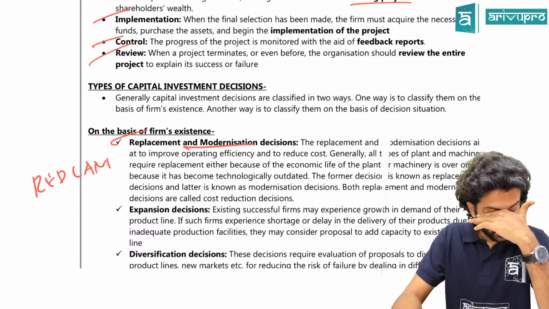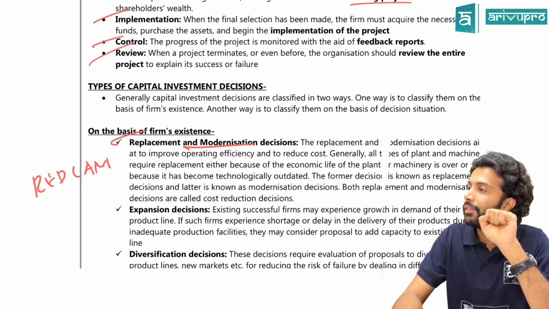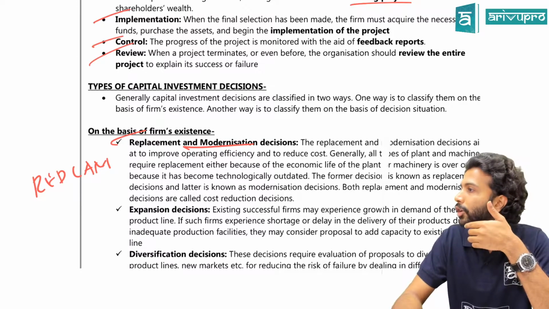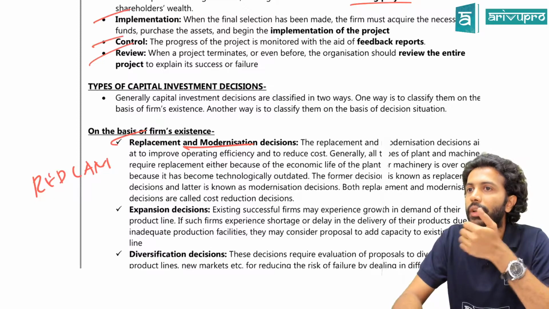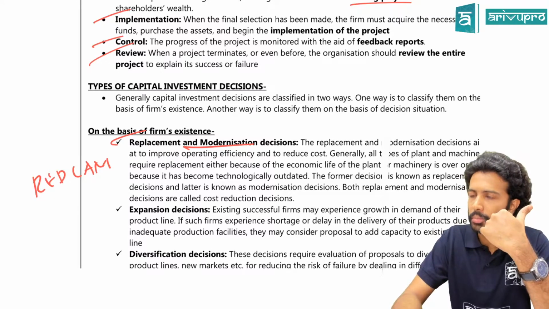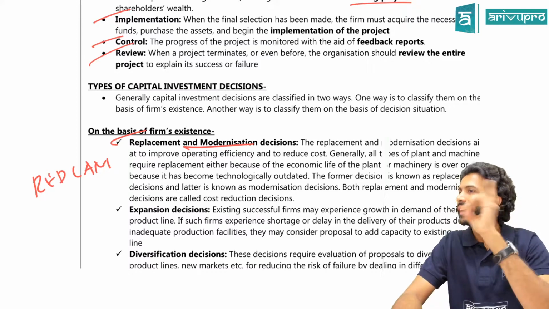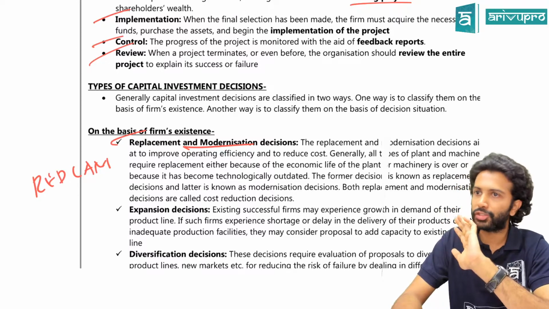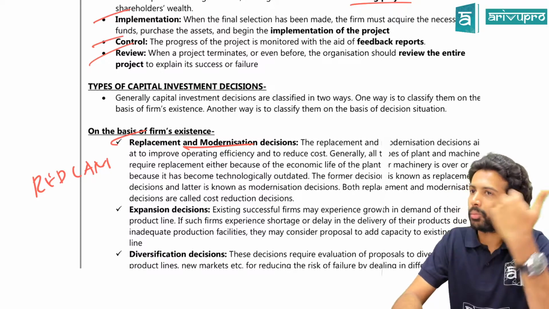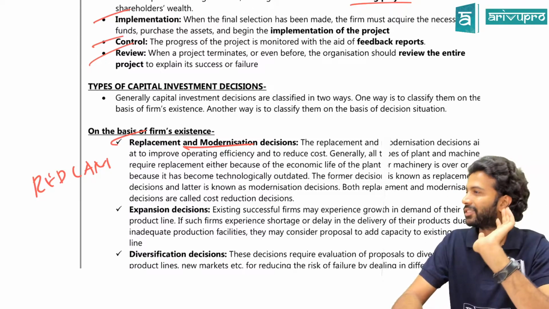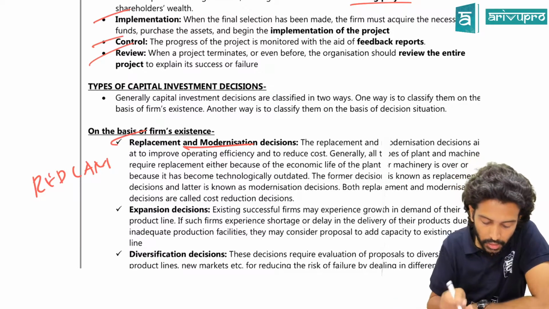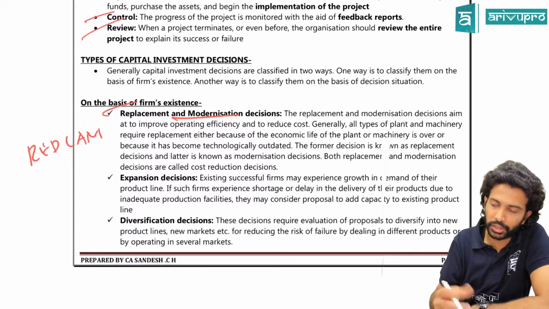Let's say that you have a plant and machinery whose life is 5 years and it's almost reached the end of its useful life. Now what do you have to do? Replace that machinery. That's what we call a replacement decision. Modernization is more on the technology side. Machinery is new maybe, but technology has become outdated. Then you have to modernize or replace that machinery from the modernization perspective. That sort of decision is what we call a replacement and modernization decision.